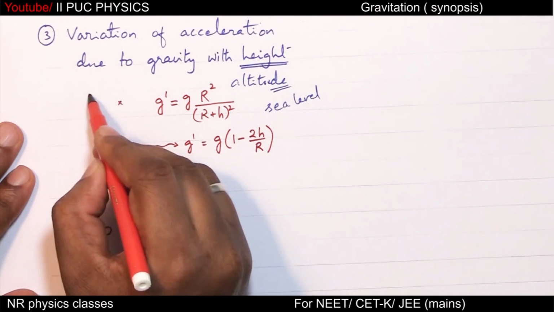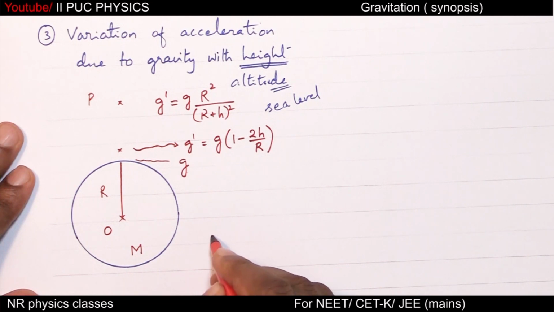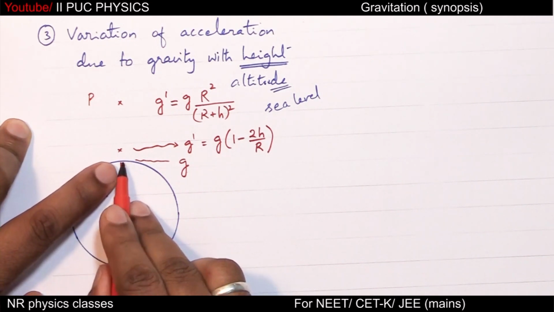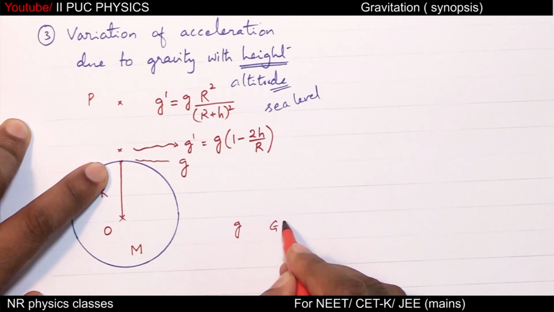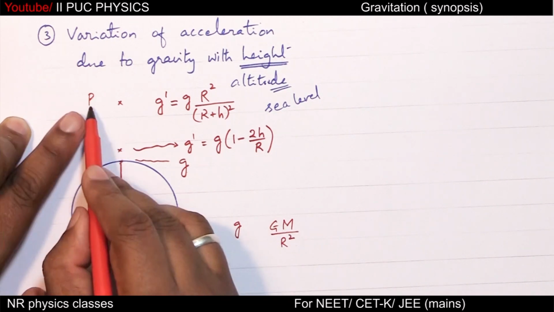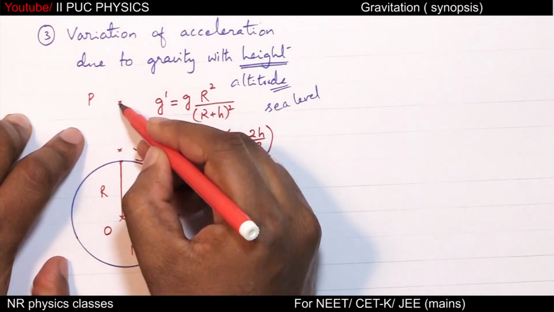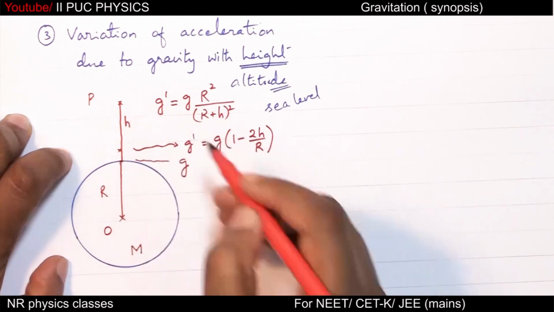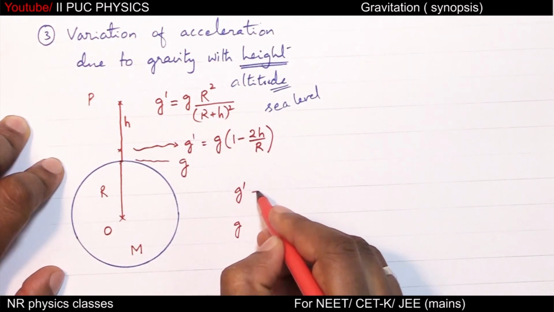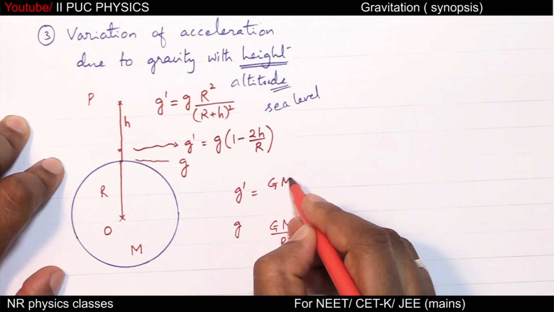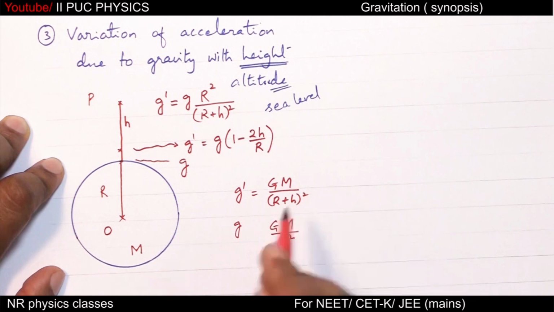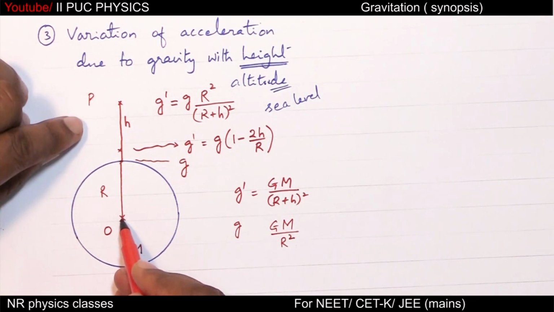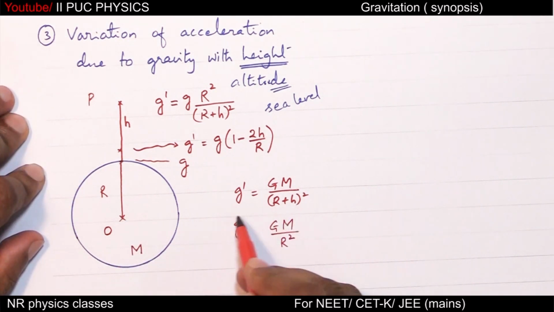Now at P, acceleration due to gravity on the surface is G M by R square. Similarly, acceleration due to gravity at this height h is g dash equal to G M by R plus h whole square, because distance from the center of the earth to point P is R plus h.